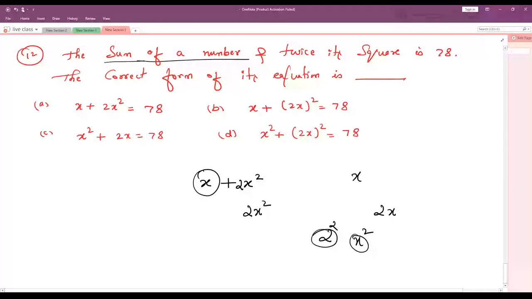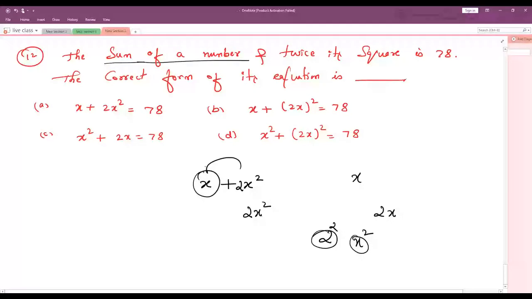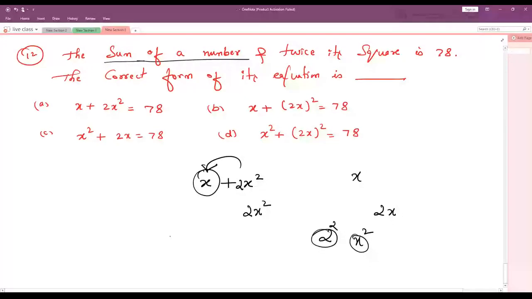Twice of 2 or twice of x is he telling? The sum of a number and twice its square. It means x. Understood? You understood my point?